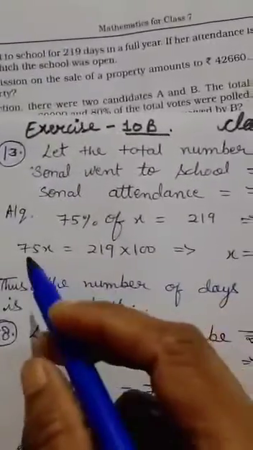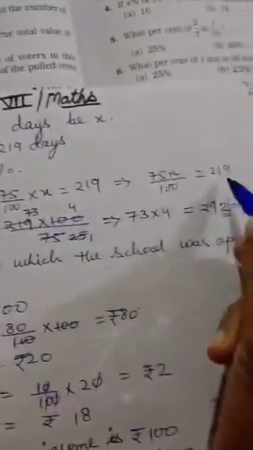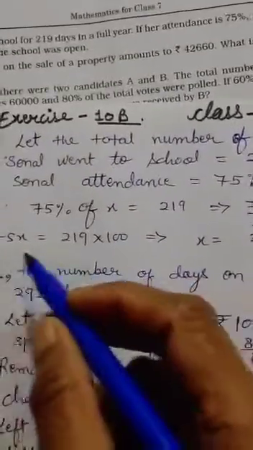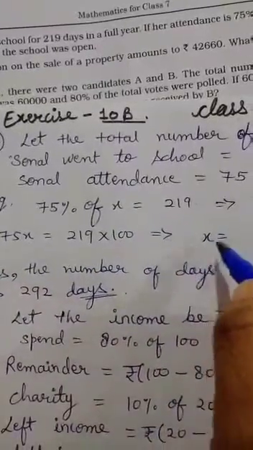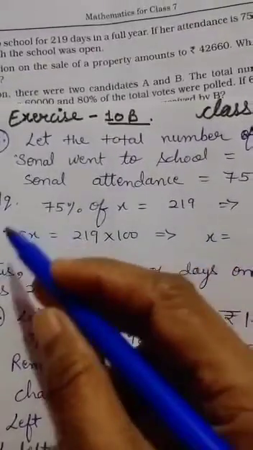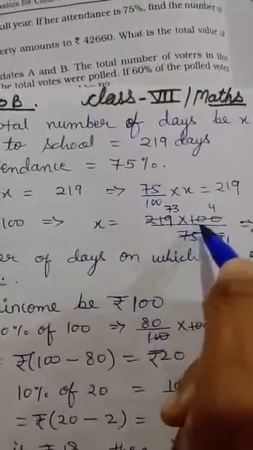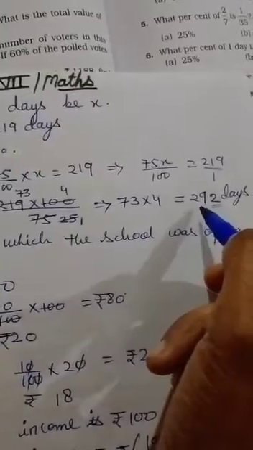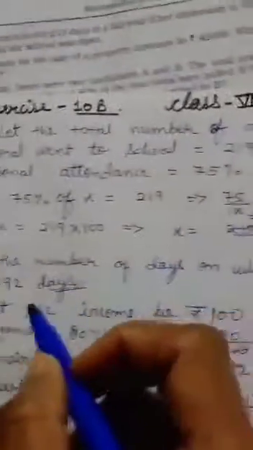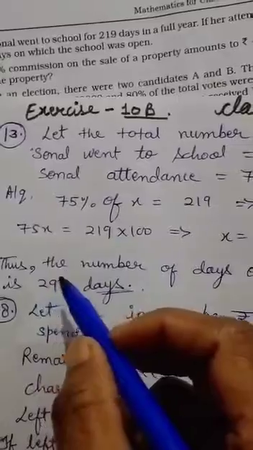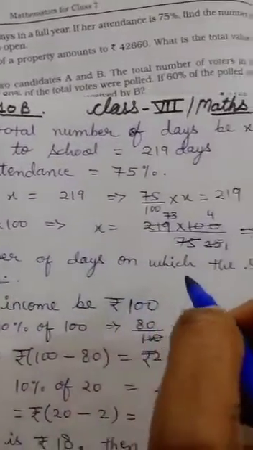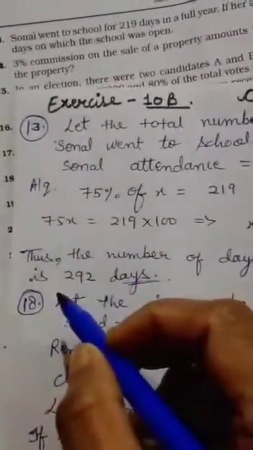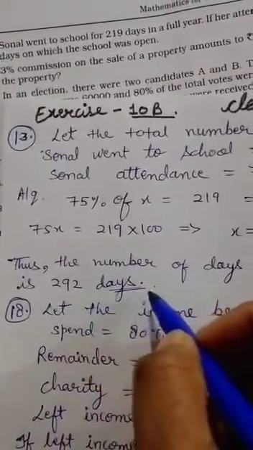Now, cross multiply. So here you have seen. Now find the x. It is in multiplication form. Make it in a division form. Cut the numbers, you will get 292 days. At last you have to write: thus the number of days on which the school was open is 292 days, as a final answer.